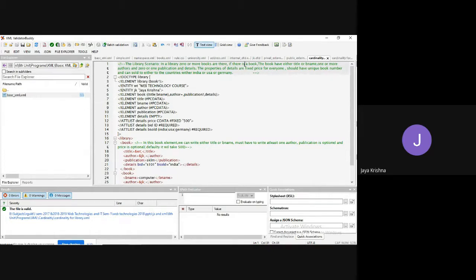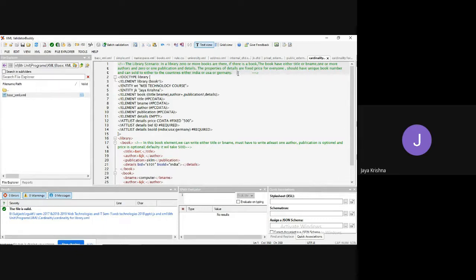If there is a book, the book has either a title or a book name. One or more authors are allowed, and zero or one publication and details are allowed. The properties of details are a fixed price for everyone, a unique book number, and it can be sold to either India, USA or Germany.